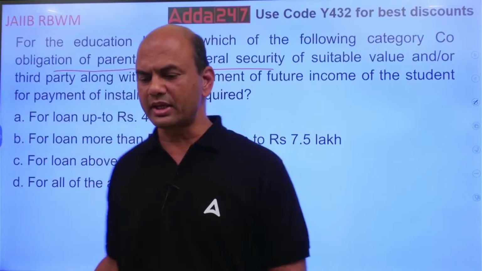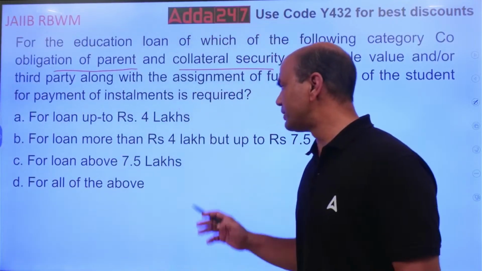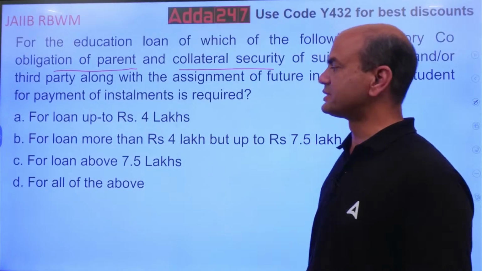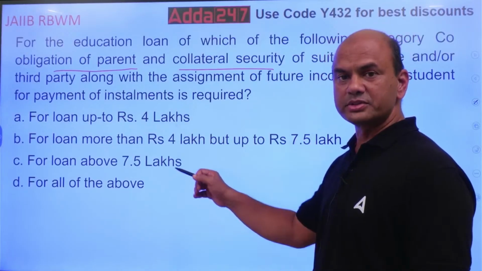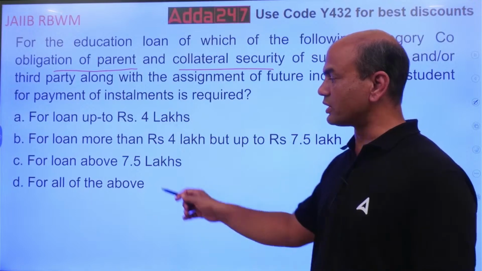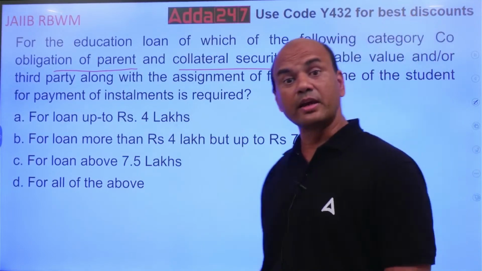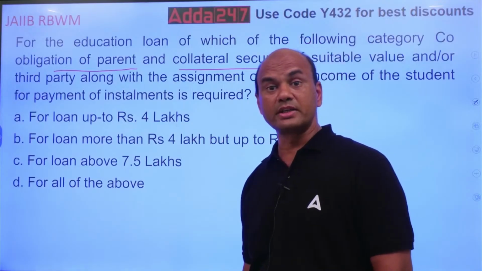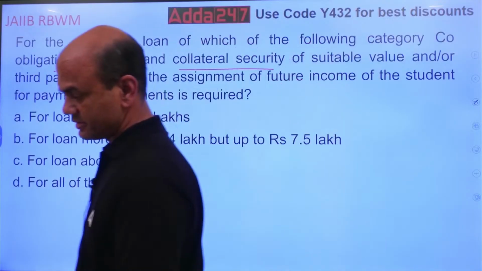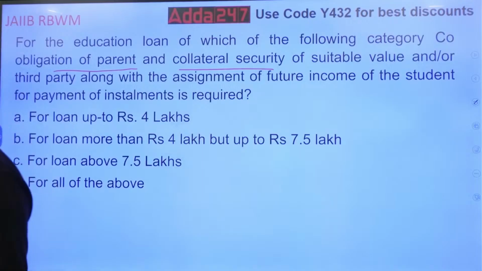Is it up to 4 lakhs? Is it between 4 lakhs to 7.5 lakhs? Is it above 7.5 lakhs? Or is it for all of the above? What does RBI say? Think, everyone. What does RBI say? Up to 4 lakhs, nothing. Kindly note, up to 4 lakhs, nothing.